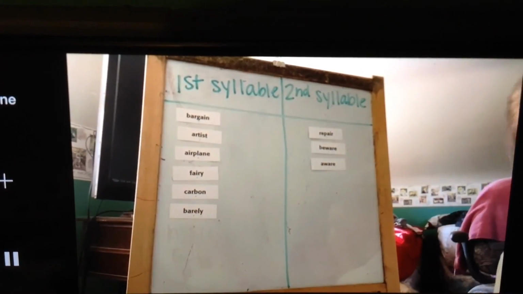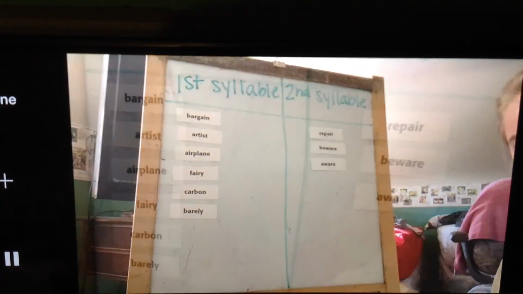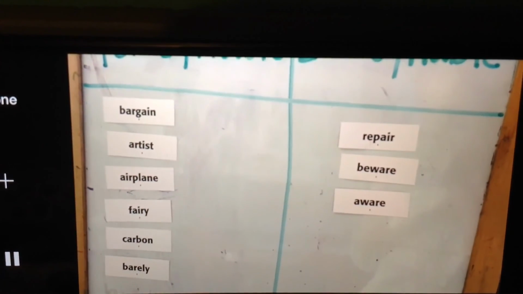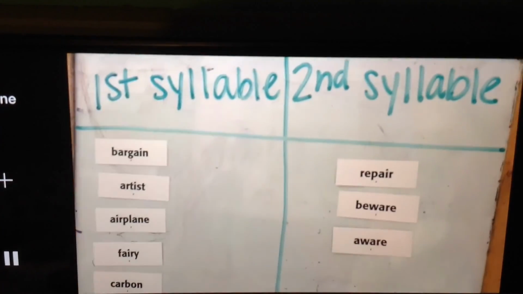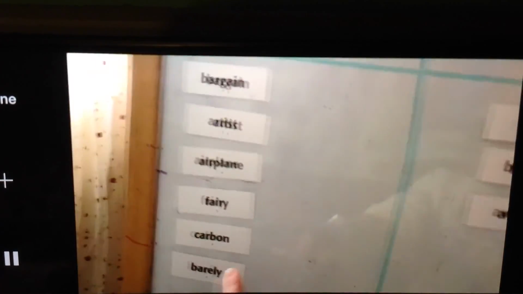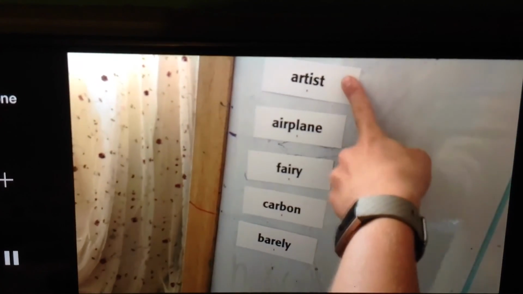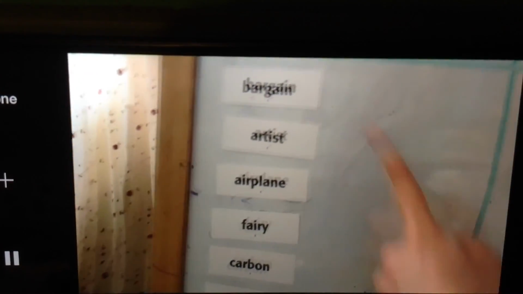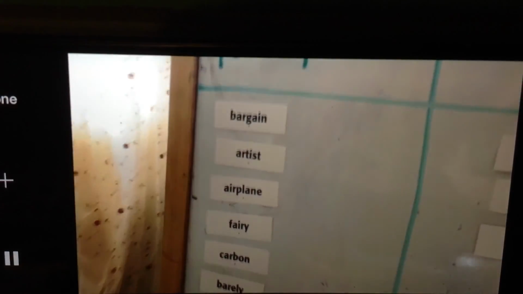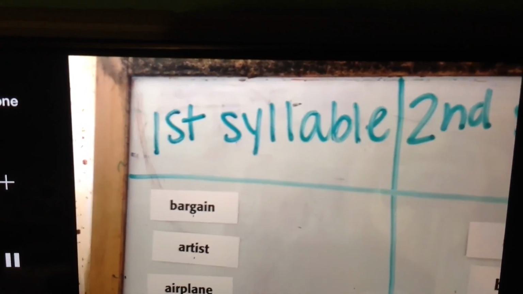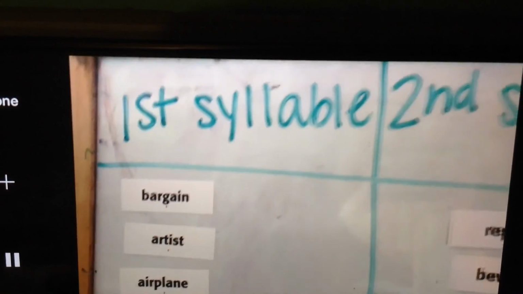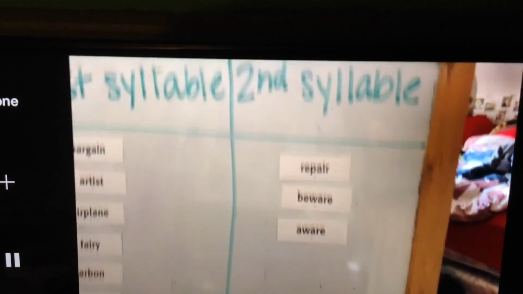And there's our syllable sort for this week. I also want you to notice that we do not see an A-R spelling pattern in the second syllable. So we saw carbon and artist and bargain. Those are just the A-R words, and those are all in our first syllable. We are only going to see those show up in our first syllable. They're not going to be in our second syllable for this unit.